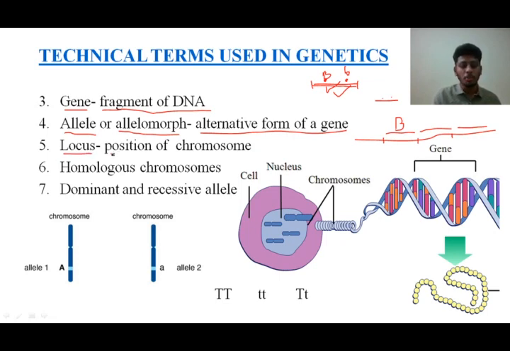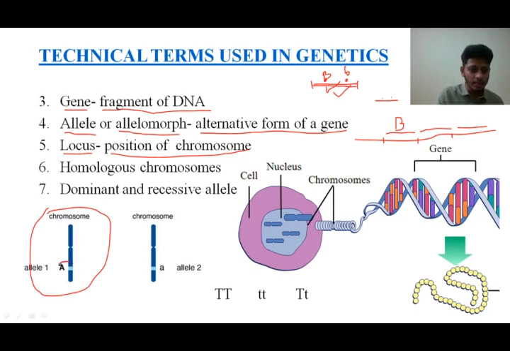Locus is nothing but the position on a chromosome. I'll take an example here. Look at this particular diagram. The chromosome is given here and this allele is mentioned here, right? So this is an allele on this chromosome. Here is our allele I am talking about, and on the next chromosome there is another allele called small a here. These two are alleles. So now I can write it as capital A and small a.